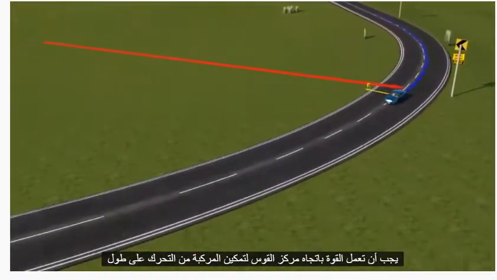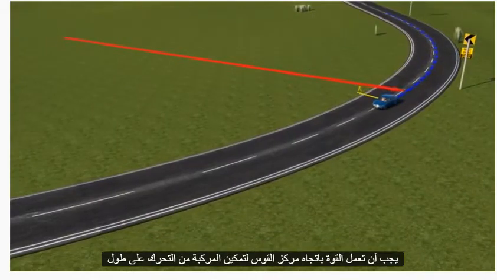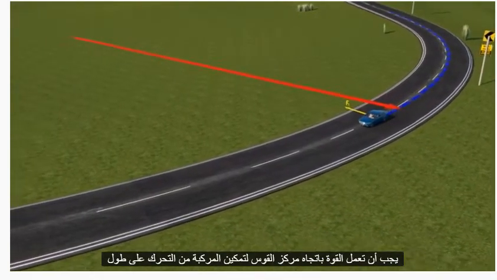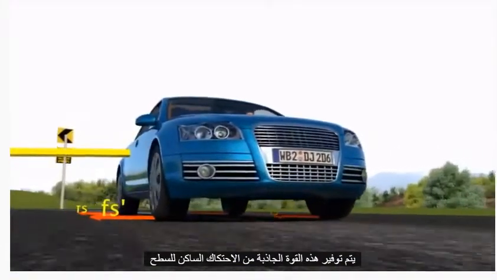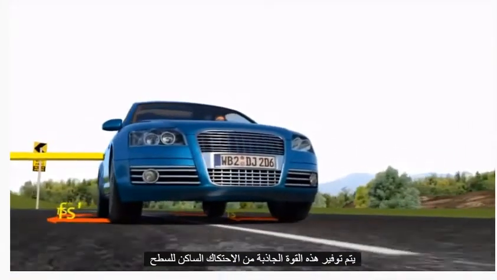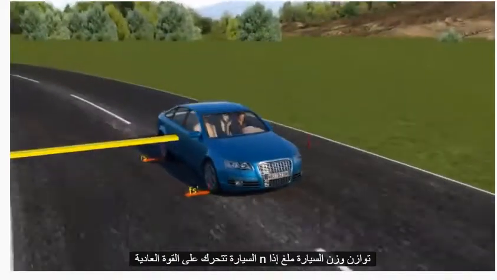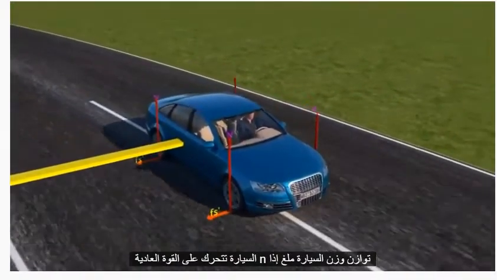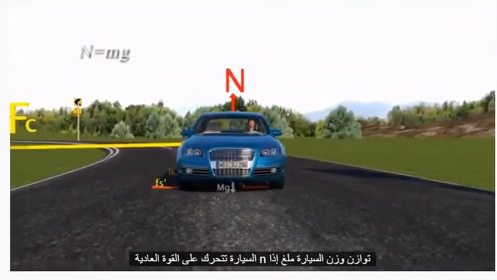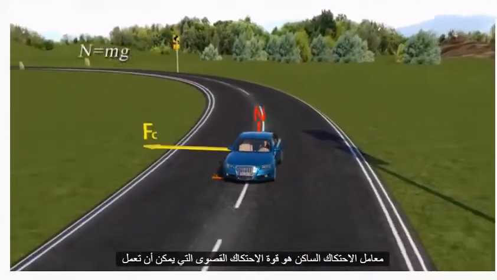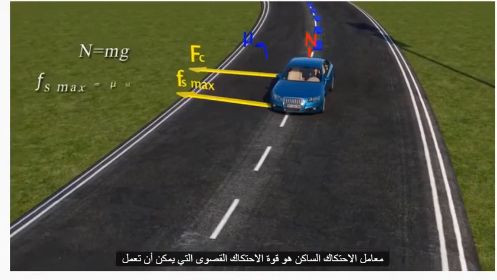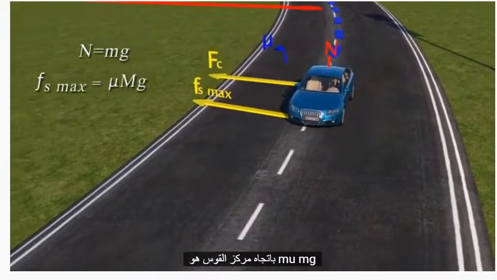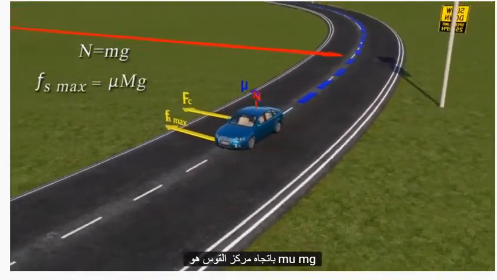A centripetal force must act towards the center of the arc to enable the vehicle to move along it. This centripetal force is provided by the static friction of the surface the car is moving on. The normal force N balances the weight of the car mg. If the coefficient of static friction is mu, the maximum frictional force which can act towards the center of the arc is mu mg.